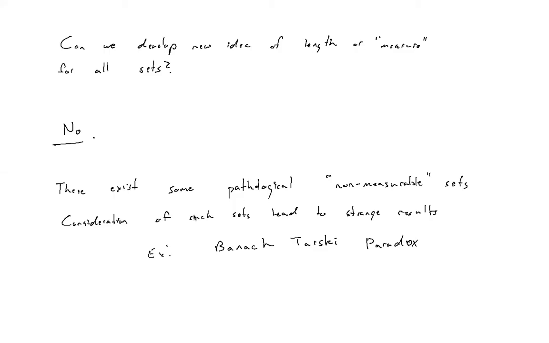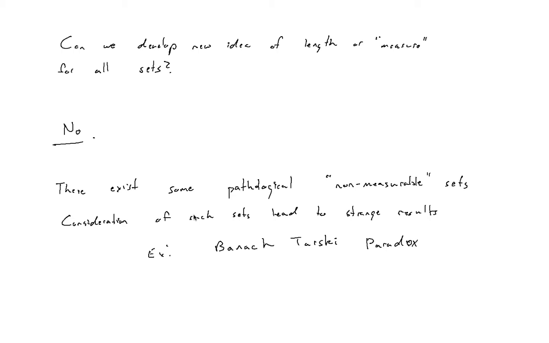However, we do run into some problems in this extension. If we try and extend our idea of measure to all subsets of our space, we run into some problems. So a famous example is the Banach-Tarski Paradox. If you accept the axiom of choice, the Banach-Tarski Paradox follows. It's pretty interesting.